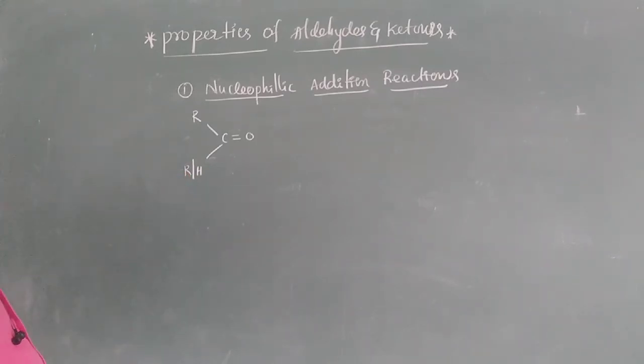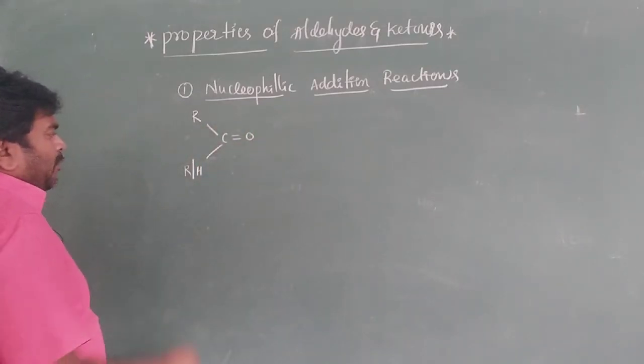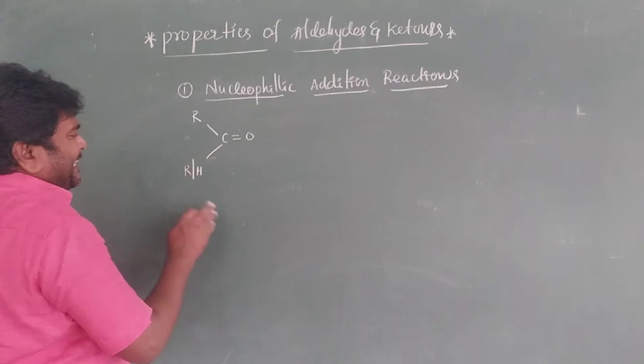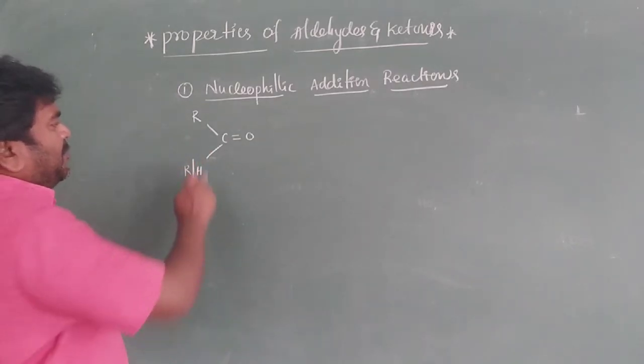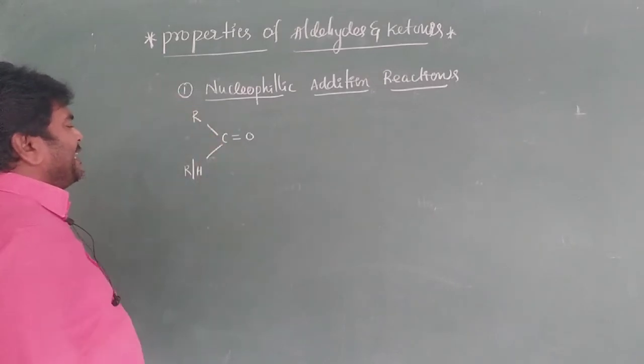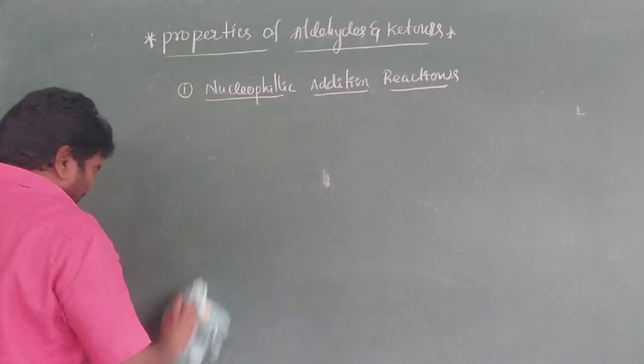Nucleophilic addition reaction, according to the carbonyl carbon. The carbonyl carbon undergoes sp2 hybridization, based on the number of sigma bonds: 1, 2, 3, three sigma bonds are there. I'll write it like that.